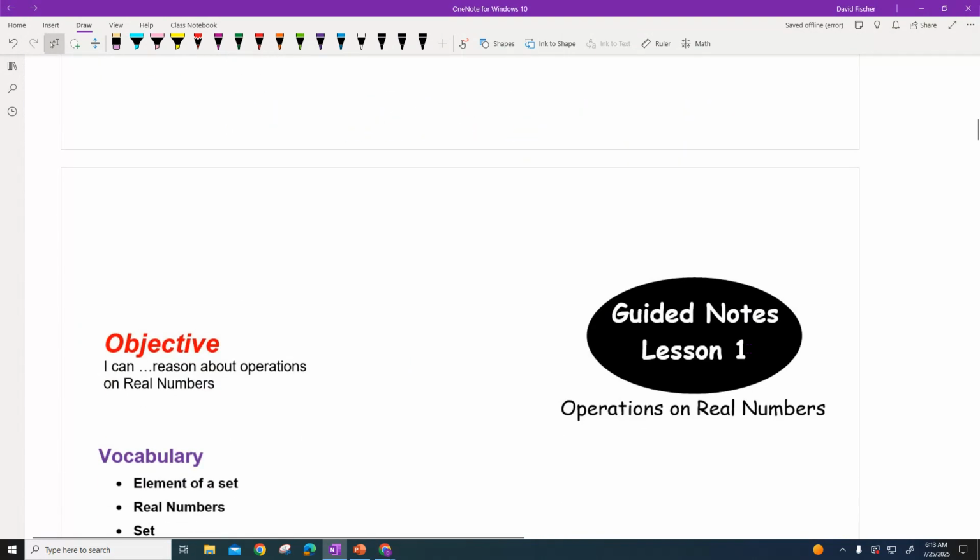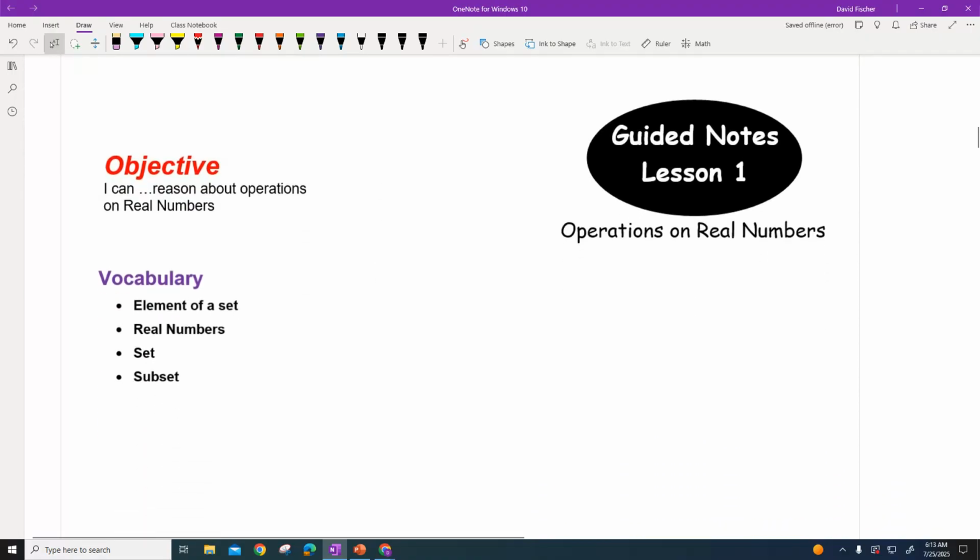So let's get started on today. Okay. After that warm-up, we'll always talk about what our objective is. The objective is, by now you've had several days of school, what we should be able to do by the end of this lesson. And you have to put some ownership to this. We need to know about operations with real numbers, and we need to know about these things called element of a set, what a real number is, a set, and a subset.